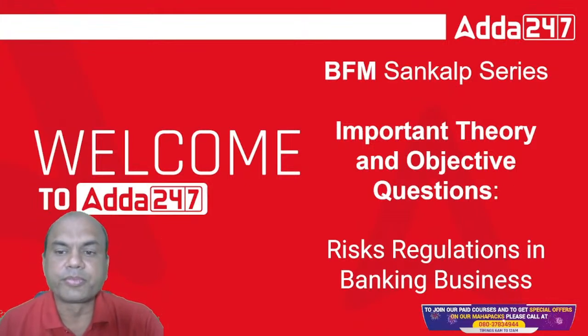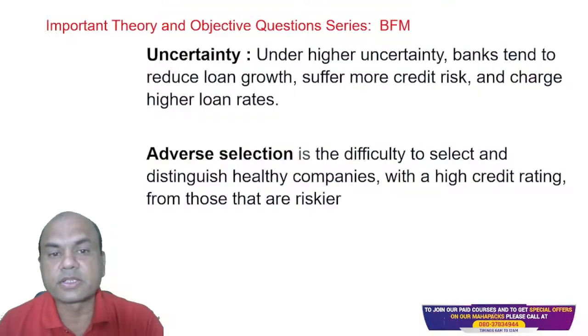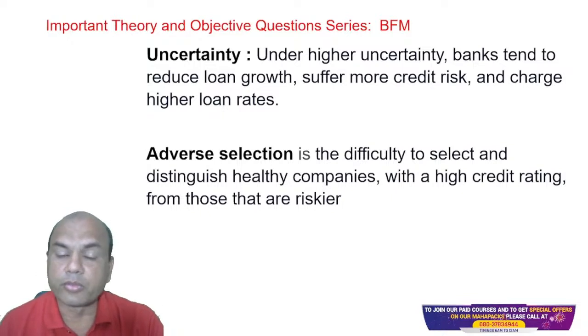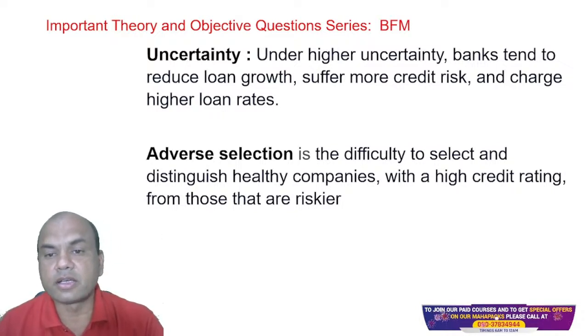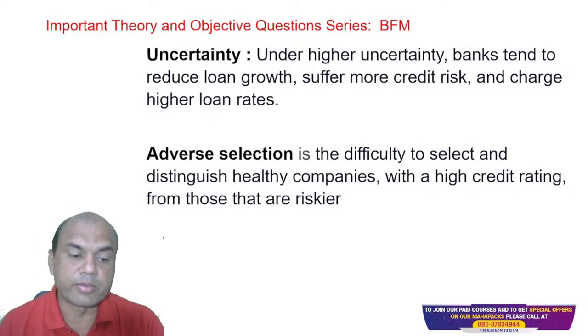So those who are in the paid class, kindly note, these are the important definitions which you should follow from module B. Okay, uncertainty. What is uncertainty? Under high uncertainty, banks tend to reduce loan growth, suffer more credit risk, and charge higher loan interest.